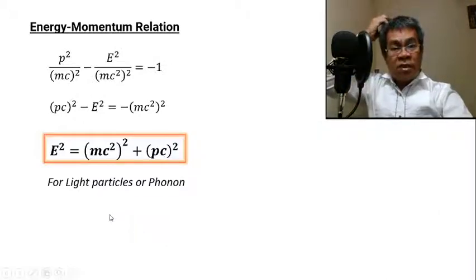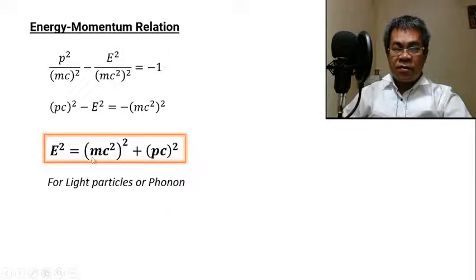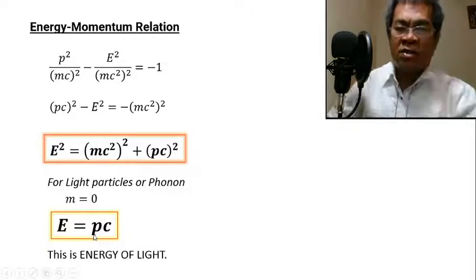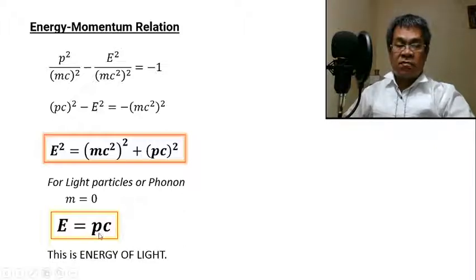Okay? So for the light particle, or photon, take note that the photon is massless. So therefore, this must be 0. So if this is 0, this term becomes 0. And we have only E squared equals (pc) squared. So if you take the square root of both sides, then the result is what? Energy is simply the momentum times c. So this is the energy-momentum relation for the energy of light. So the energy of light is equal to the momentum of the particle, the photon, times the speed of light.